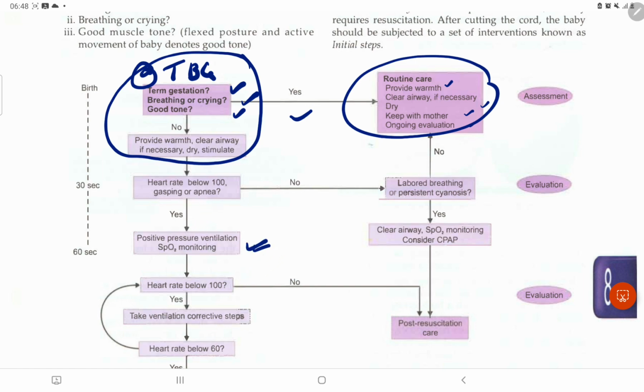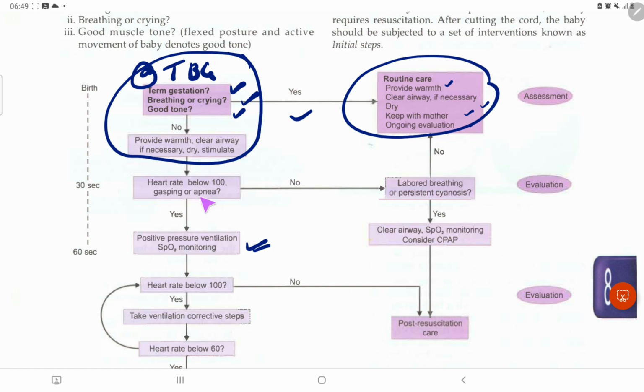So we have two things over here, called primary apnea and secondary apnea. Normally, if the heart rate is below 100, meaning gasping or apnea, then this is secondary apnea. That means it is stimulated by the positive pressure ventilation. So we do positive pressure ventilation and SpO2 monitoring.